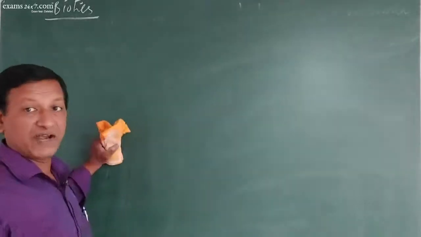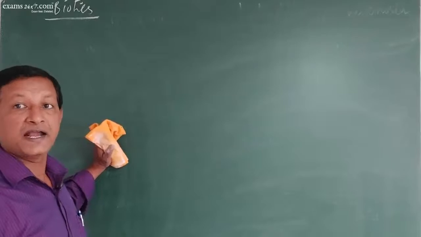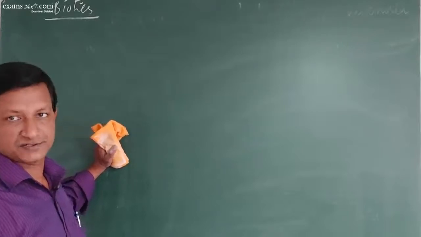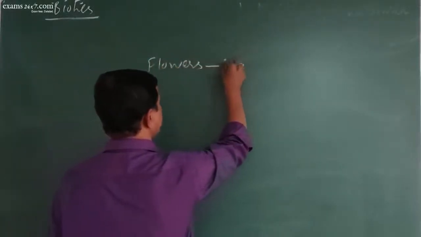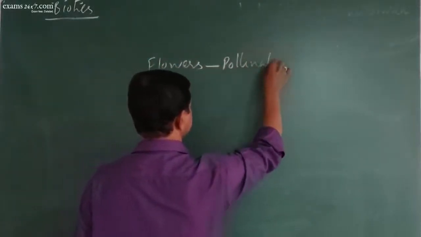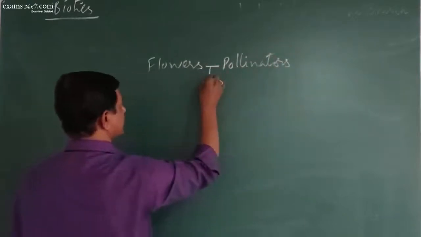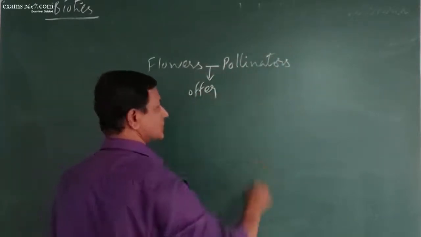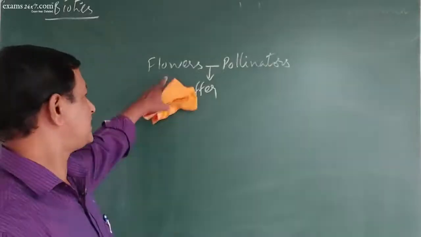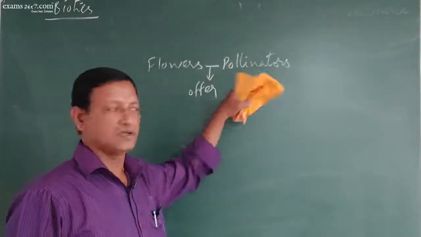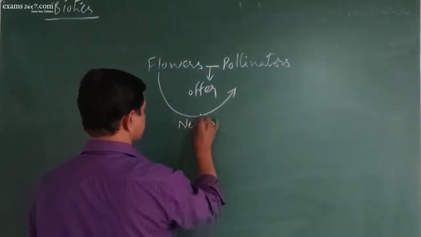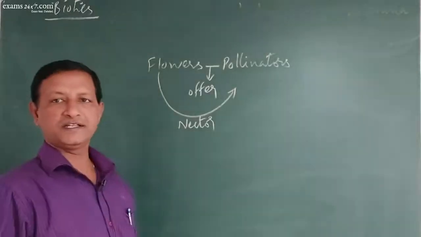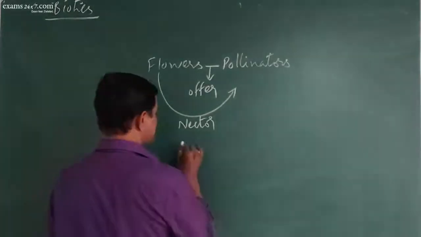So there is a give and take business between the animals and the flowers. There is a give and take business between flowers and the animal pollinators. That means there is some offer by the flowers for the pollinators. So which are the offers? One offer is in the form of nectar. That is one offer. Another offer is space.